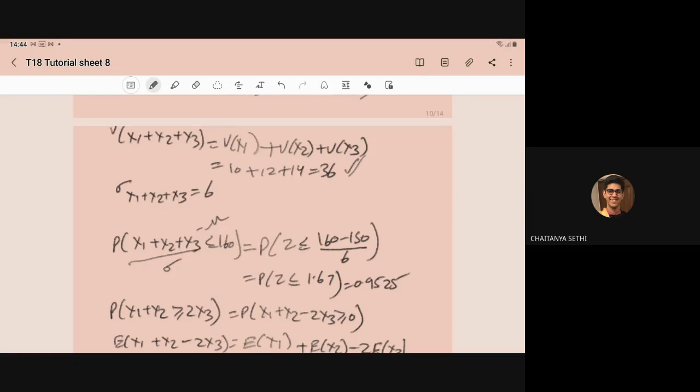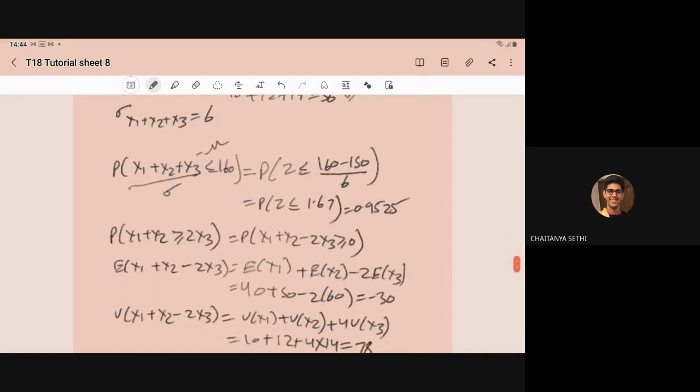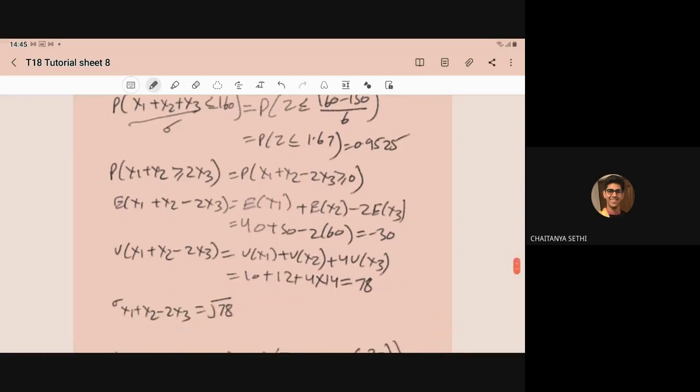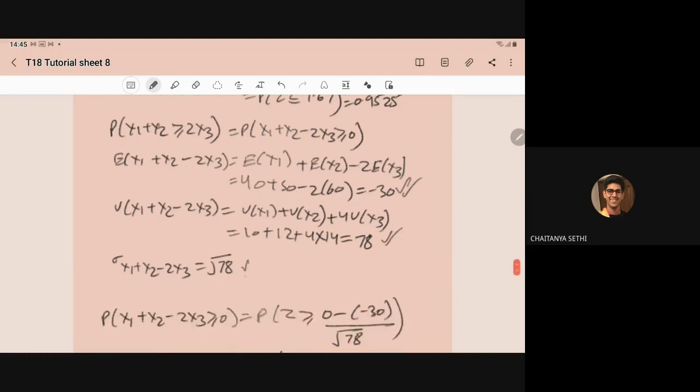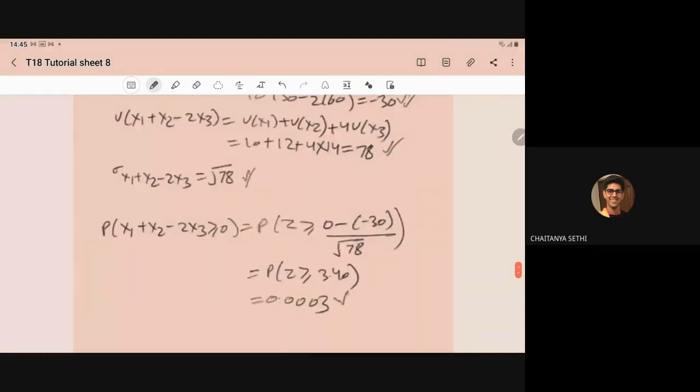Now in the last part, what do we have to compute? Probability of x1 plus x2 greater than equal to 2x3. So that can be written as x1 plus x2 minus 2x3. So now this is another random variable. For this you have to compute the expectation and the variance. Here we have computed the expectation as minus 30 and variance as 78. From the variance we can compute the standard deviation, then apply the central limit theorem, and you will get the required probability as 0.0003. So hopefully you can do this.